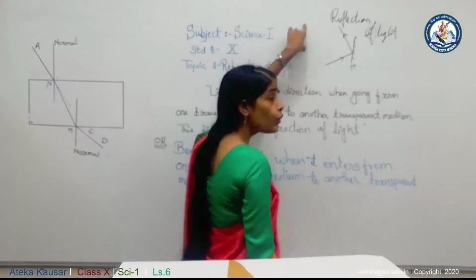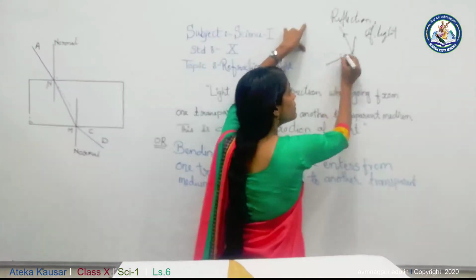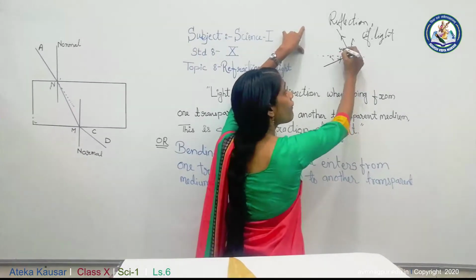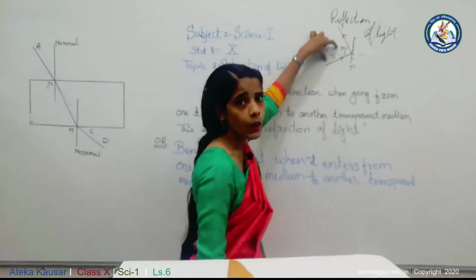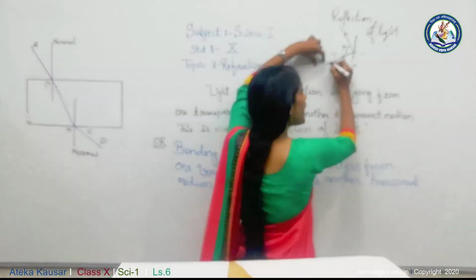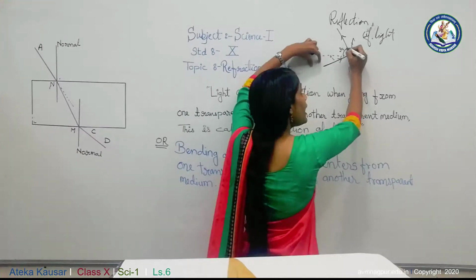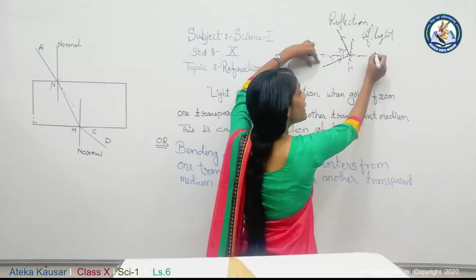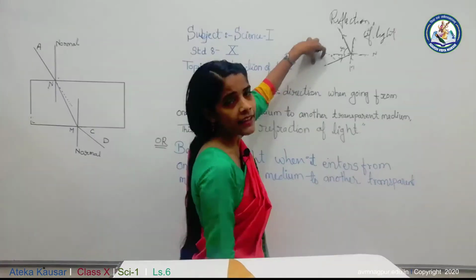And we know that the angle of incidence and angle of reflection are equal. That is called the law of reflection, and the incident ray, reflected ray and the normal drawn at the point of incidence lie in the same plane.